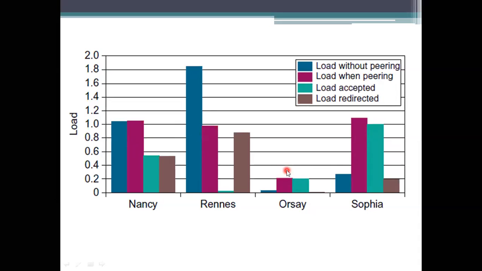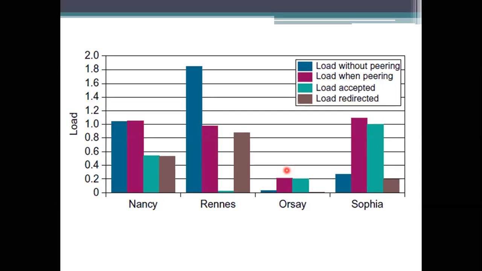It won't involve every system in the processing. It only involves the systems that are suitable for that. So that's why the load, when we are using this one, what it is doing is, when peering, it is allowing these requests to be redirected to one another.